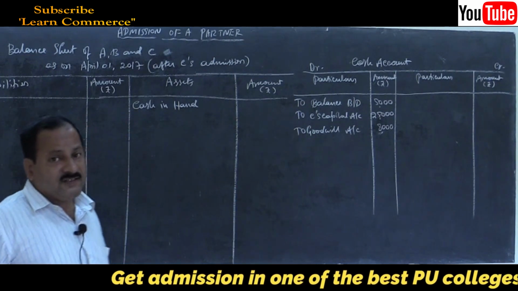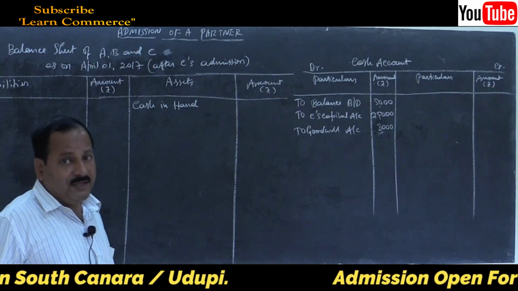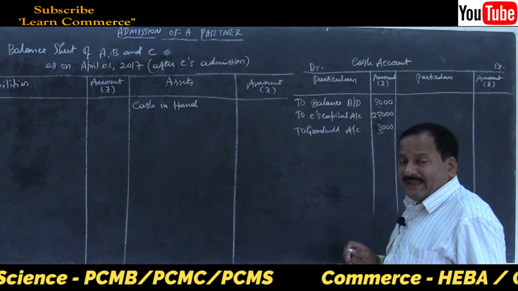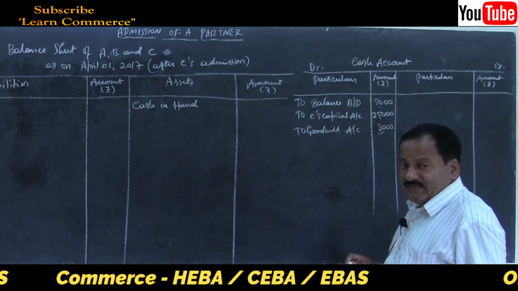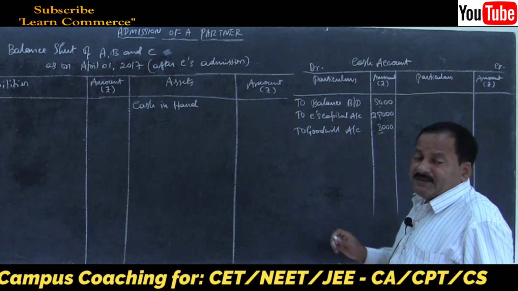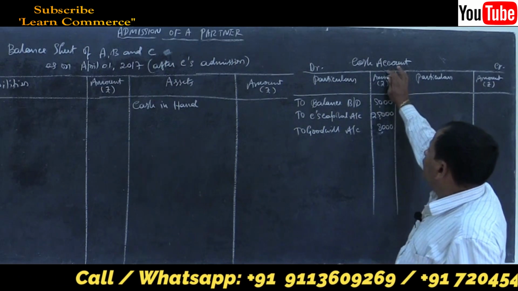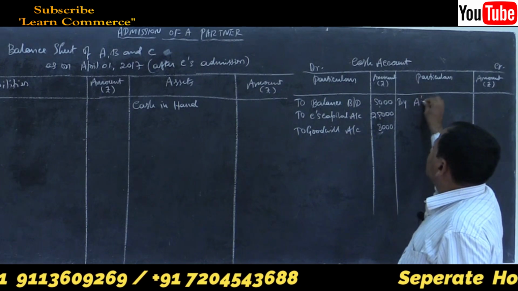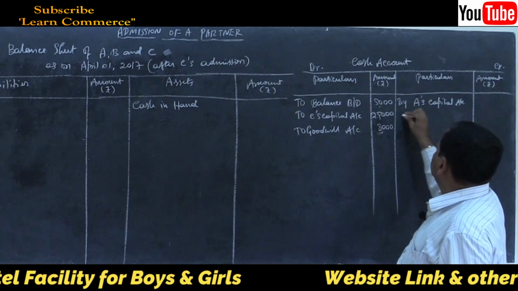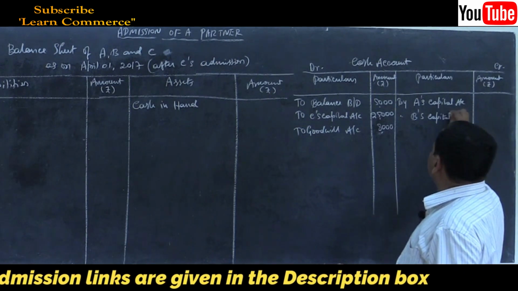There is one outflow, that is cash credited as goodwill is withdrawn by the old partners. The entire goodwill is withdrawn. That means 8,000 is withdrawn. When they draw the amount from their capital account as goodwill, journal entry will be old partners' capital account debtor to cash account. So cash account is credited by A's capital account, B's capital account, that is goodwill withdrawn.